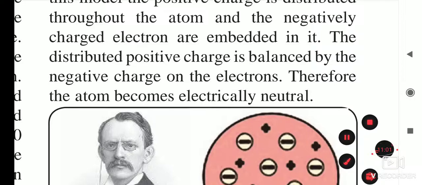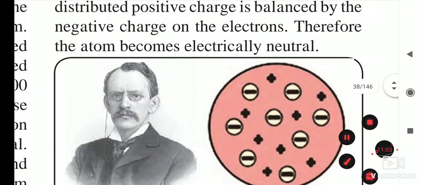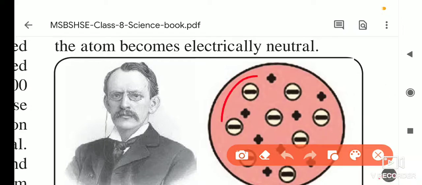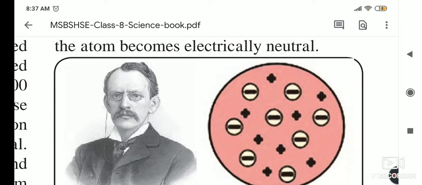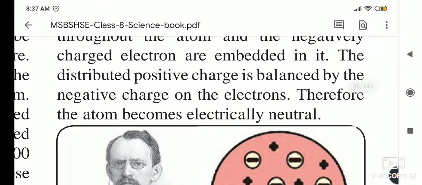If you see the structure, this red part is the positive charge, and these are the negatively charged particles which are embedded, and these are called electrons. They were discovered afterwards.